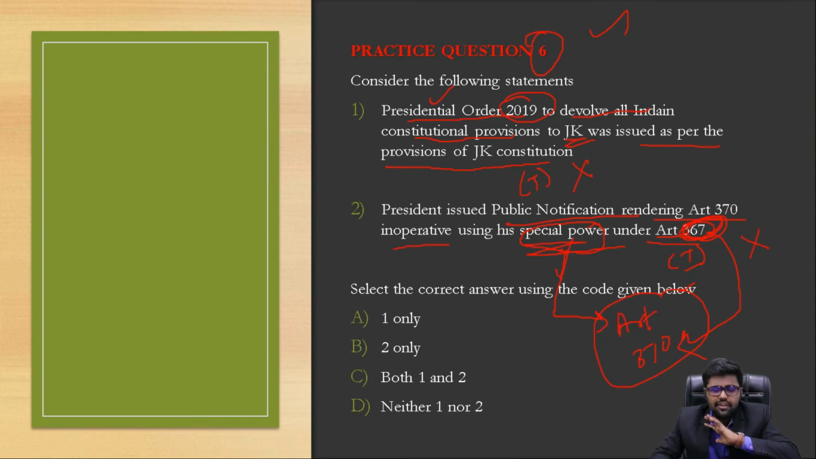So I guess you can understand the minute difference between the two. Since they gave Article 367, it becomes wrong. If they would have given Article 370 itself, then it is right. Here, if they would have given Indian Constitution, it would have been right. So in this case, both are incorrect, so option D is the correct answer.